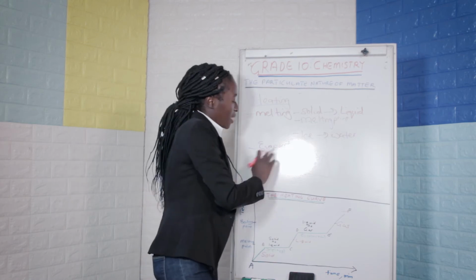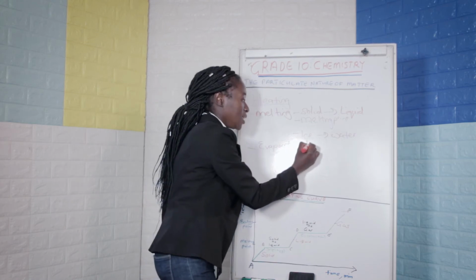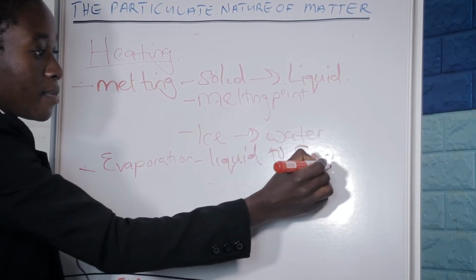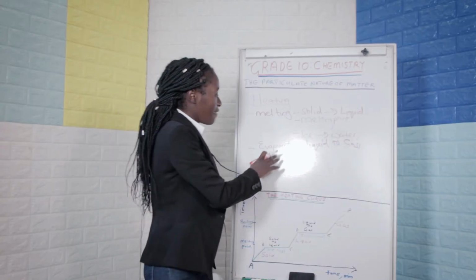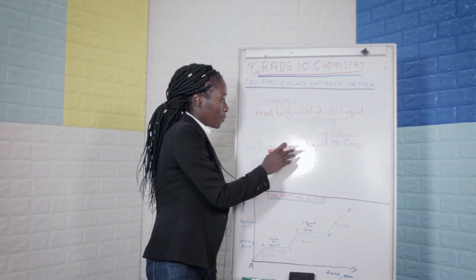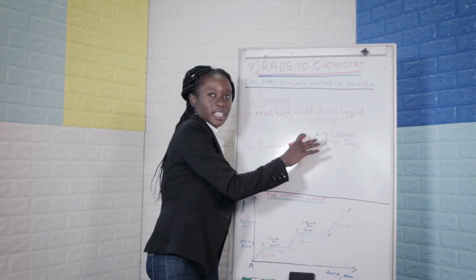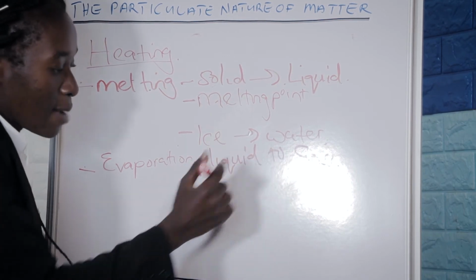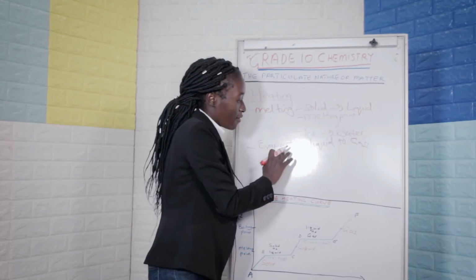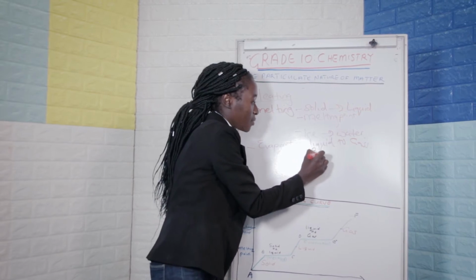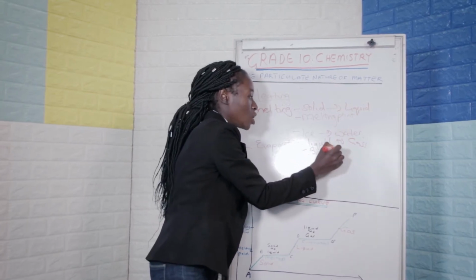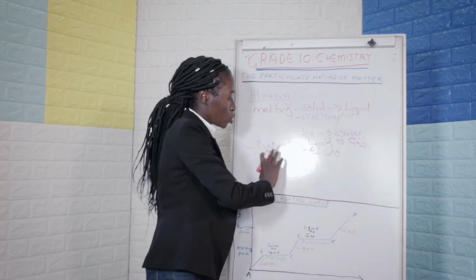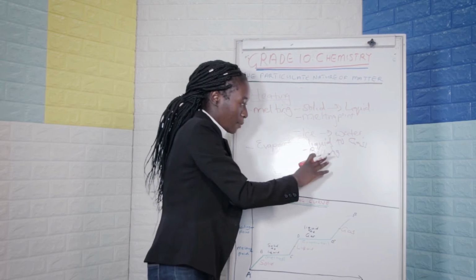Evaporation is simply the change of state from liquid to gas. So during evaporation, what happens is the liquid is going to be converted into a gas. An example of evaporation is boiling. Boiling is not necessarily evaporation, but I'm just going to give it as an example. At the end, I'm going to show the difference between evaporation and boiling.